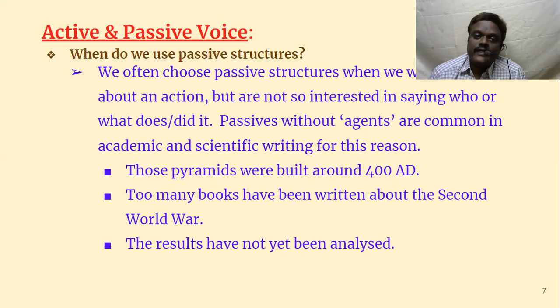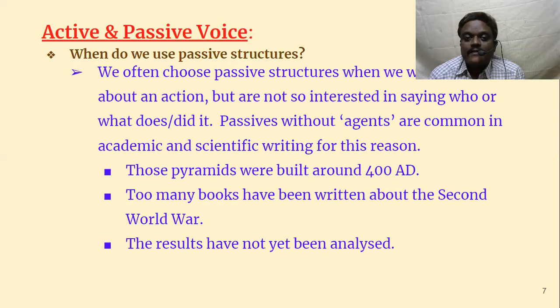And when do we use it? Usually we often choose passive structures when we want to talk about an action, but are not so interested in saying who or what does or did it. Who did it, or who does it, or what does it, or what did it, that's not important for us, but the verb is more important. Particularly, smoking is prohibited. Parking is prohibited. Something like that. Now, no parking. So in earlier days, everything was in passive voice. Smoking is prohibited. Now, no smoking. Instead of saying smoking is prohibited, you can say no smoking.